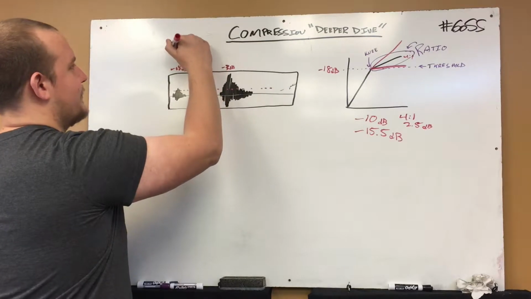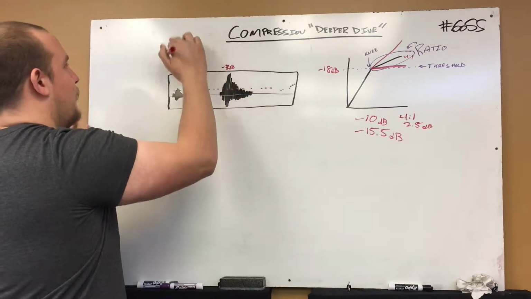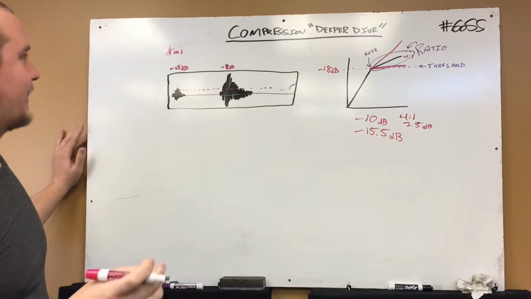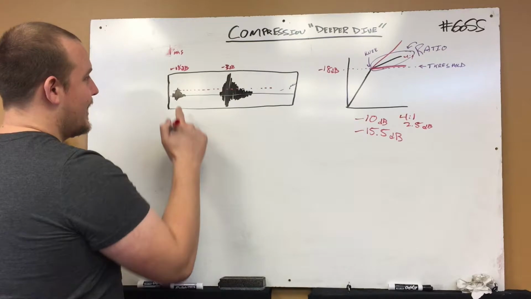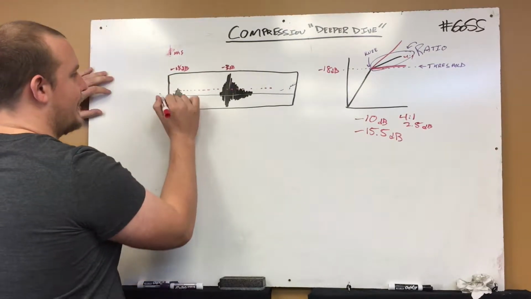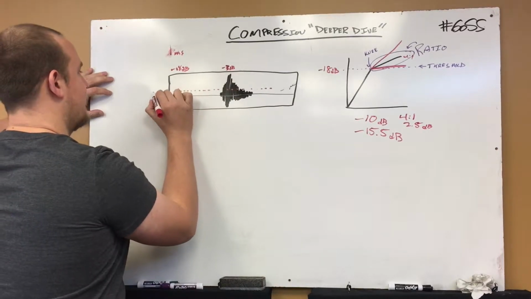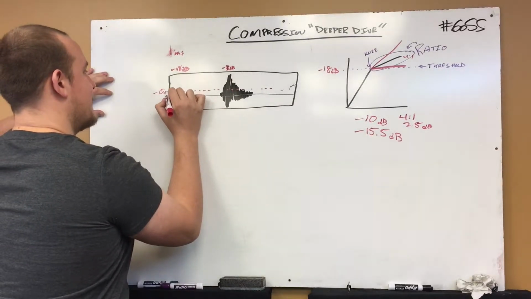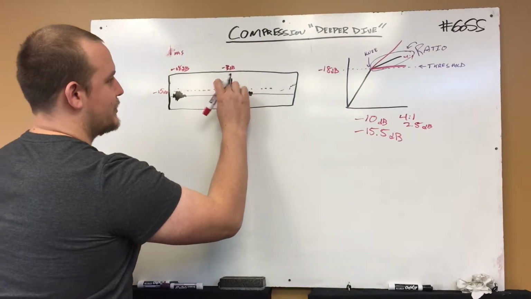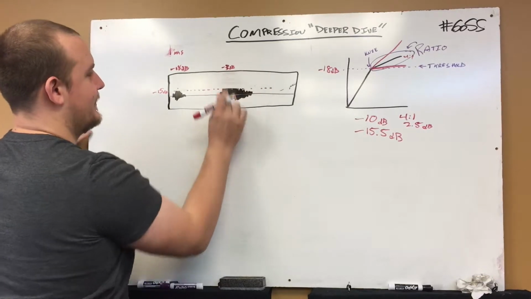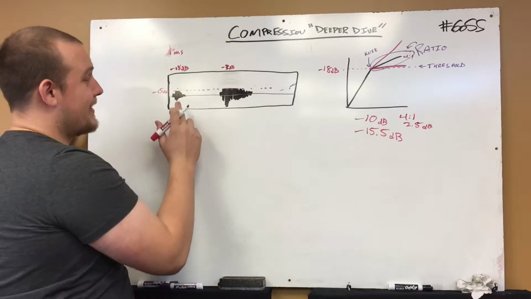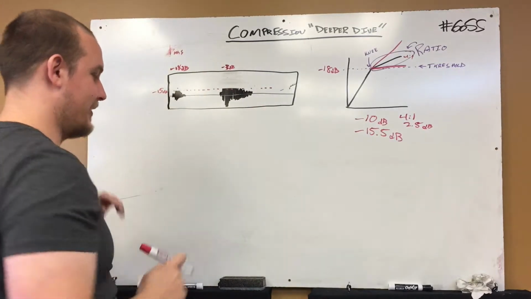In this case, we're going to say we have a 0 attack time, which is impossible, but 1 millisecond. Happy little millisecond. Attack time, what does that mean? As soon as this volume on this waveform goes above our dashed line, our threshold of negative, write this down, negative 15 dB, right? It's going to chop it off, like that. What's it going to do here? Chop it off. This would happen on the inverse side as well, underneath. I'm not going to get that deep, but same idea, right? We've chopped off the waveform right where it's at.